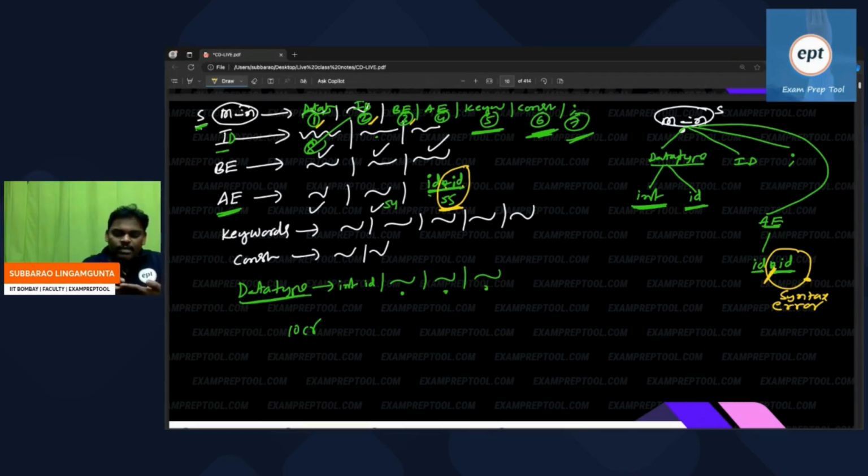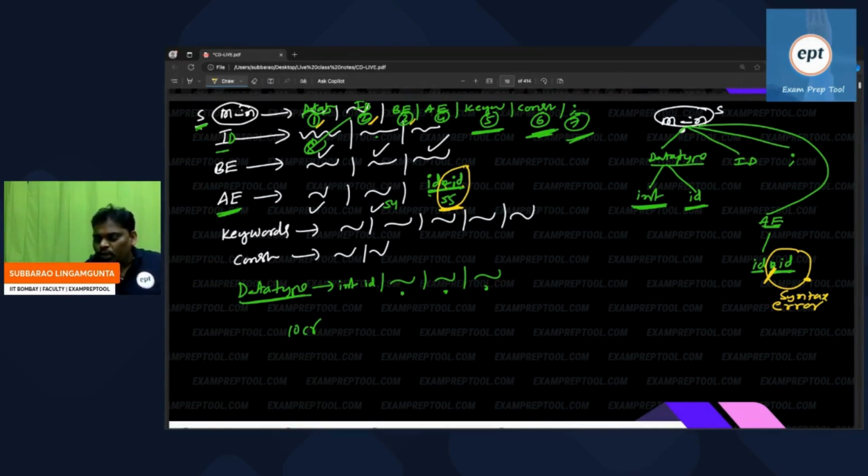So the error handler will note down the syntax error. What is the syntax error? Star expected, but ID came. So he will note down the syntax error: star expected, but unfortunately ID came.